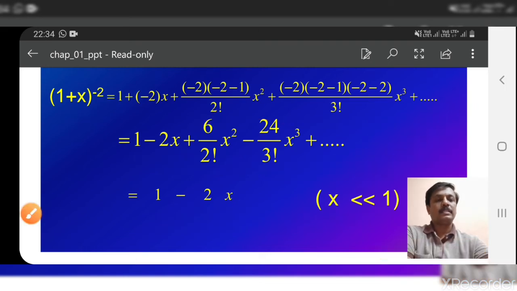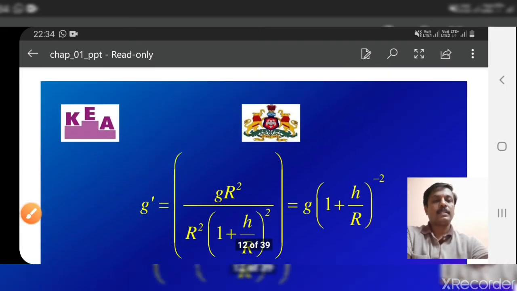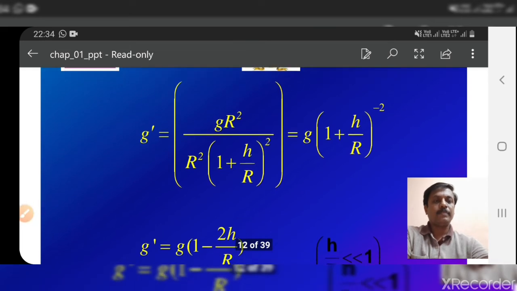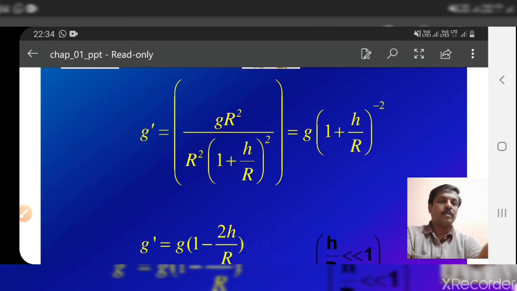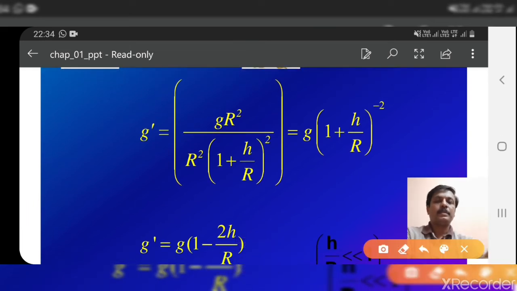Okay, I think that is given here. Yes, let us see. Yes, it is given here. In the derivation, one of the intermediate steps is this. g dash is equal to g r square by r square into 1 plus h by r whole squared. Here r square gets cancelled. Then you will get g, and we take this term to the numerator. Therefore 1 plus h by r, this power becomes minus 2 here.